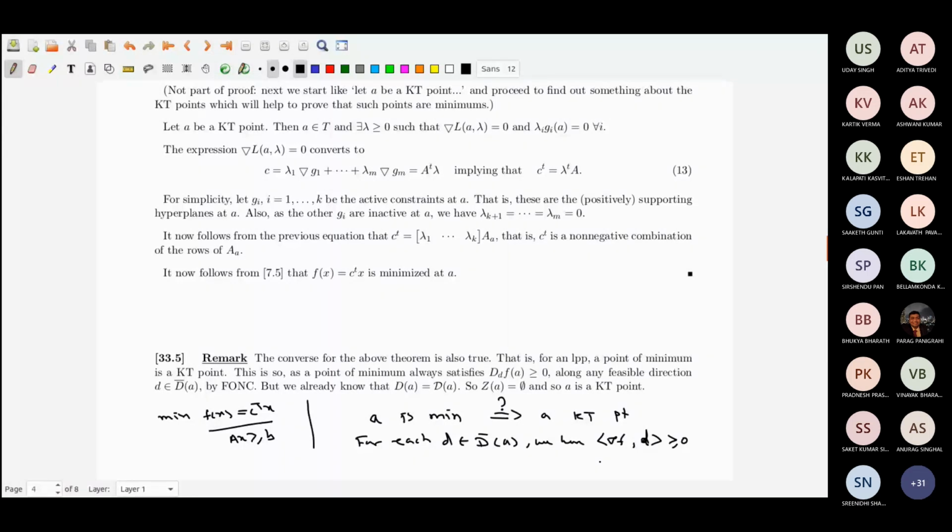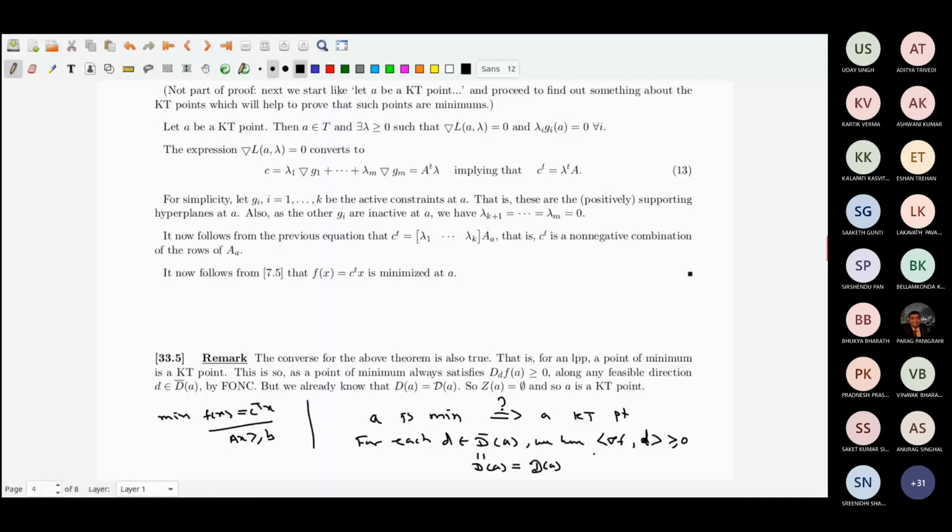That is fine. But then because the constraints are linear, D closure A is equal to D A is equal to the linearizing cone at A. That also we know earlier. So what I am saying now, for each d in the linearizing cone, I have grad f inner product d greater than or equal to 0.